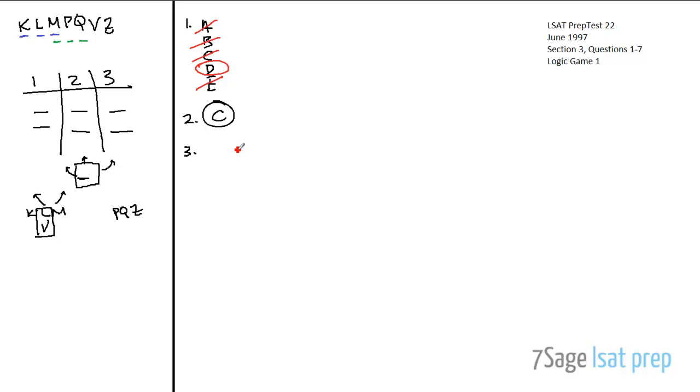Okay, question 3. If K is assigned to a different table than M, which of the following must be true of the seating assignment? Okay, so what we have is our seating assignment 1, 2, 1, 2, 1, 2, right? And now we have to split up K and M. So we have no idea whether they go in 1 or 2, but we do know that one of them goes in 1, the other one goes in 2, right?